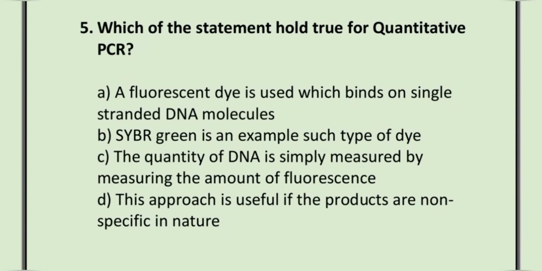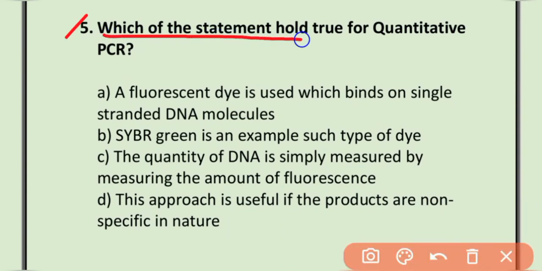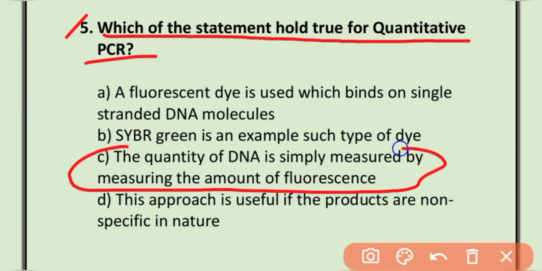MCQ number 5. Which of the statements holds true for quantitative PCR? The correct option is option C. The quantity of DNA is simply measured by measuring the amount of fluorescence.